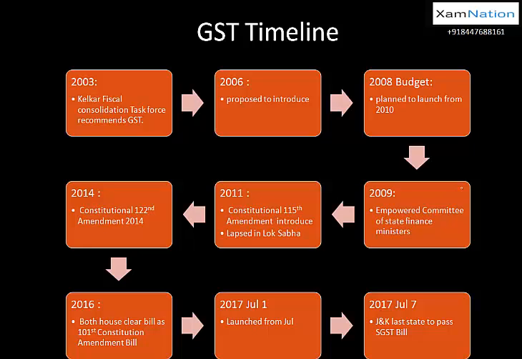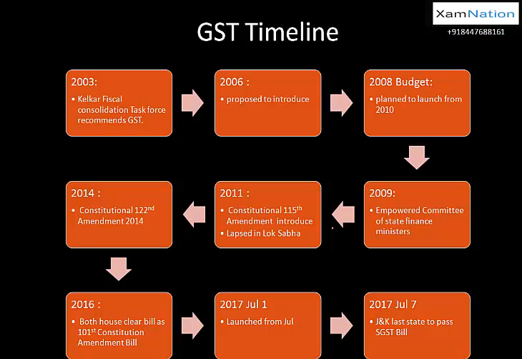Then 2009 comes. 2009 में Empowered Committee of the State Finance Ministers has been assigned the task to build this draft of the GST bill. Okay, so now draft of this constitution, जो भी GST को करने के लिए जो भी constitution में change चाहिए, जो भी GST bill चाहिए, उसके लिए बनाया गया Empowered Committee of State Finance Ministers. Okay, further, 115th amendment introduced in 2011, that is, it was the 115th amendment bill. Remember, it was a bill. बिल का मतलब होता है अभी तक proposed है, अभी agree नहीं किया है parliament में.